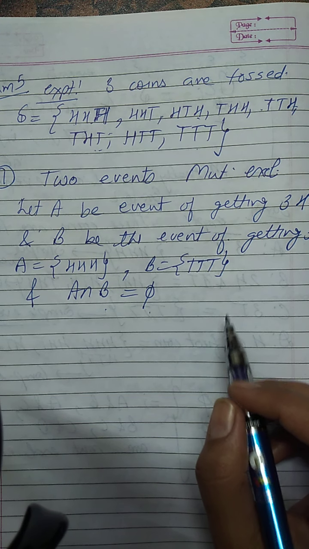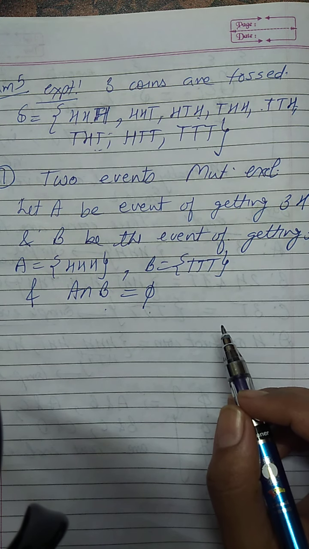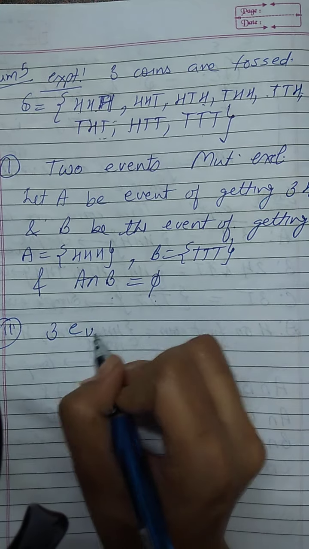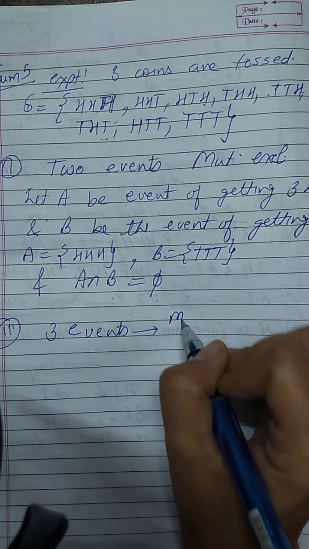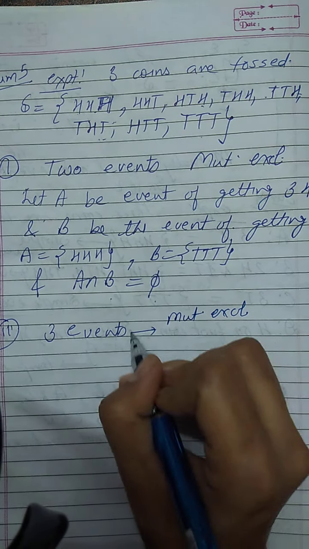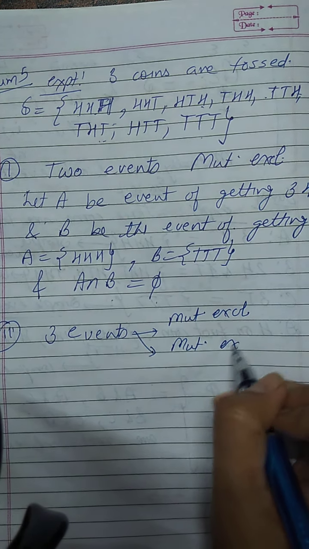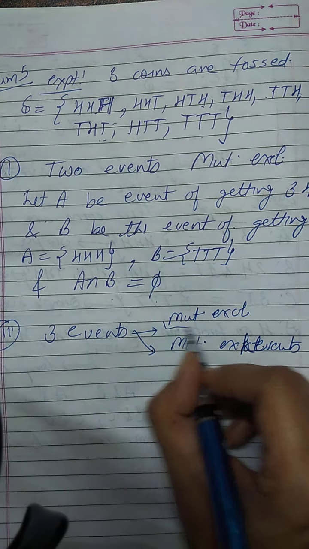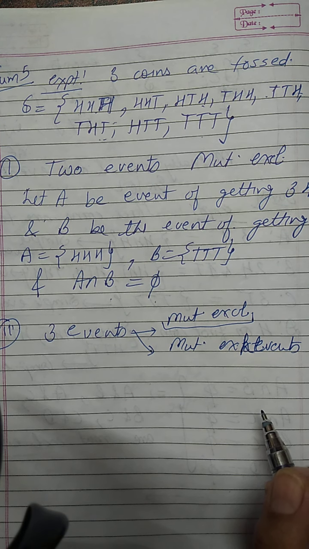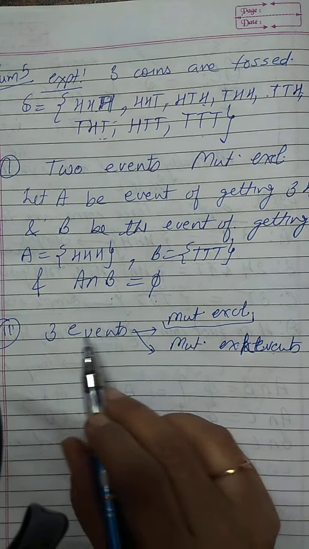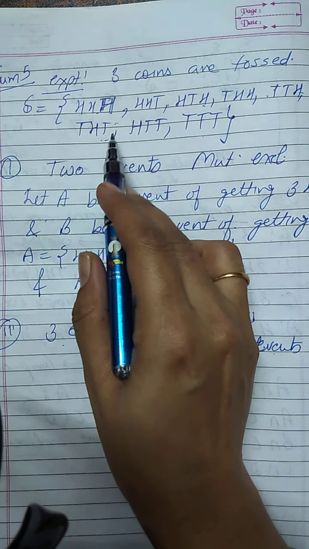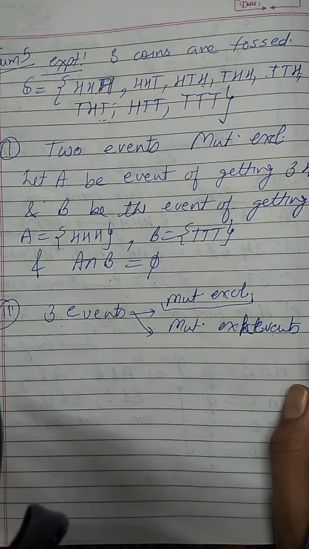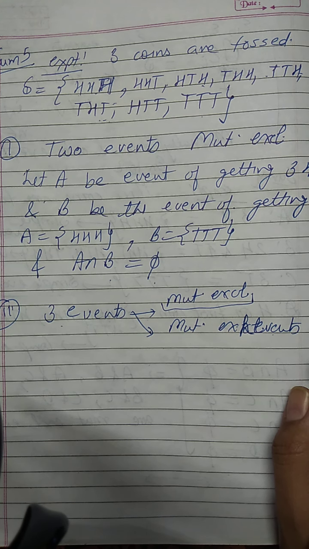Okay, the second part, 3 events which are mutually exclusive and exhaustive. Now we have to define 3 events and they have to be mutually exclusive also, and they must be mutually exhaustive also. Mutually exclusive means pairwise the intersection should be phi. Mutually exhaustive means if I take the union of all these 3 events, I must get the sample space, right? So let us see now. They should be mutually exclusive and they should be exhaustive also.